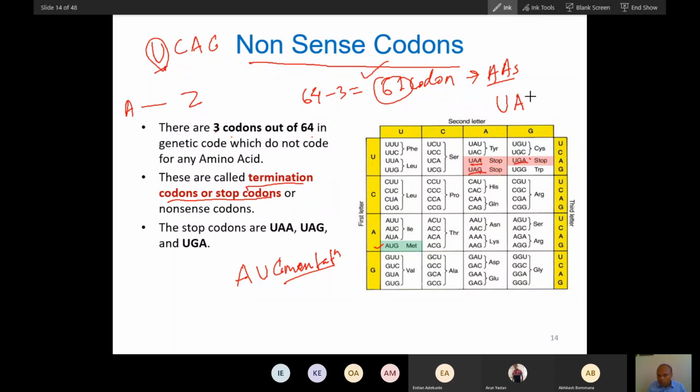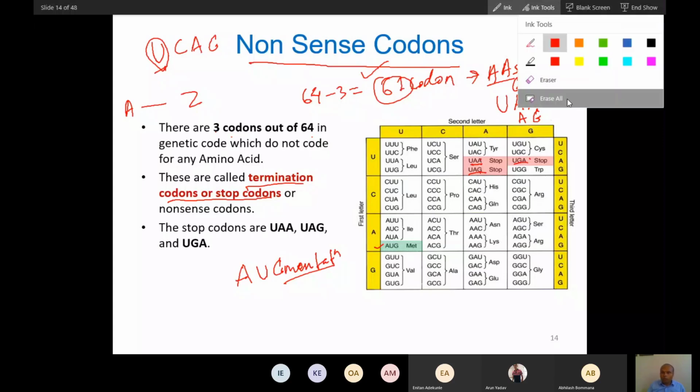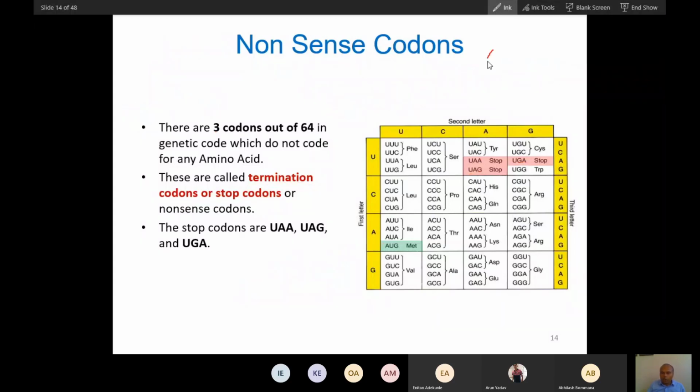Purines will be there: UAA, then AG or GA. So it is very easy. There is no pyrimidine here, all purines: UAA, UGA, UAG. So will you remember the stop codons, the start codon, and these codons?